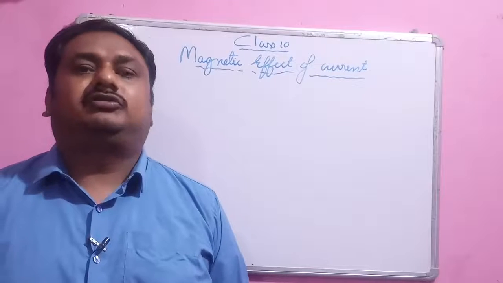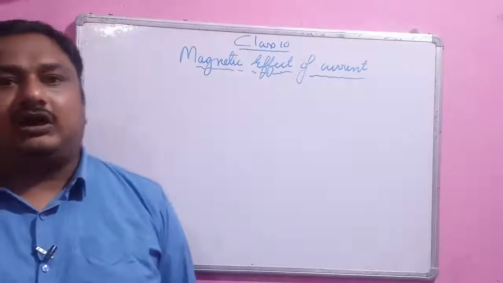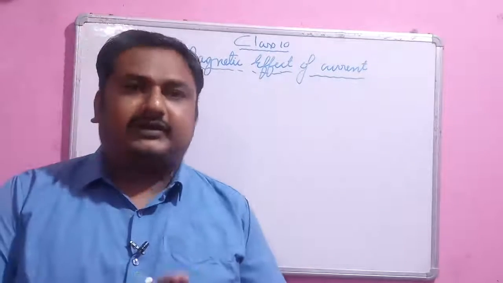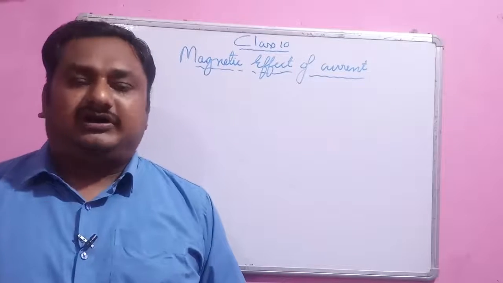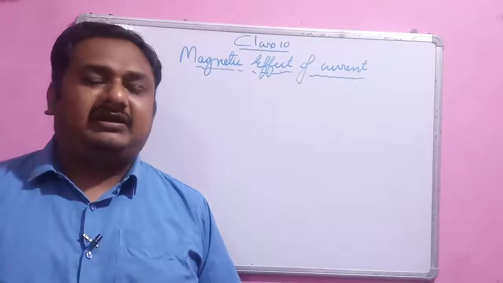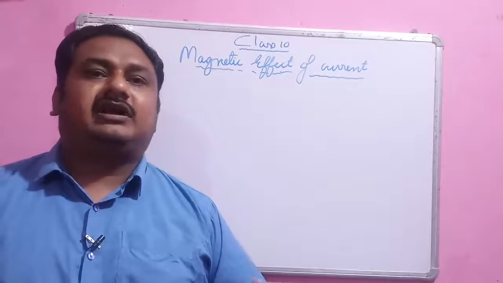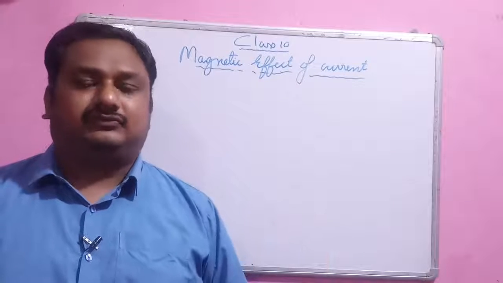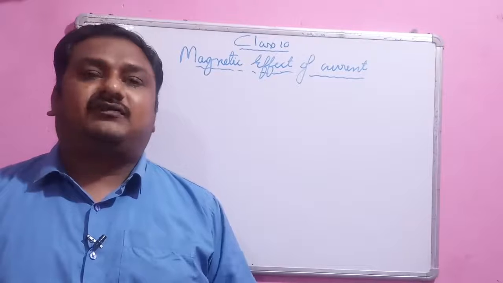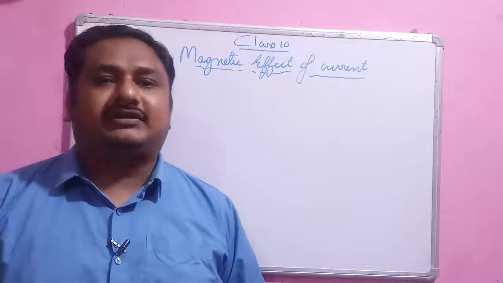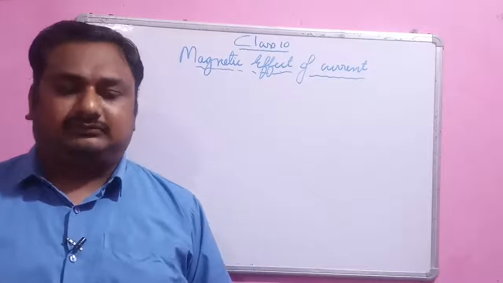Dear students, today we are going to start a new chapter, that is the magnetic effect of current. I know that all of you have seen a magnet. A magnet is a substance that can attract or repel another magnetic substance, and it exerts a force. Due to that force, the other substance gets attracted or repelled by the magnet.